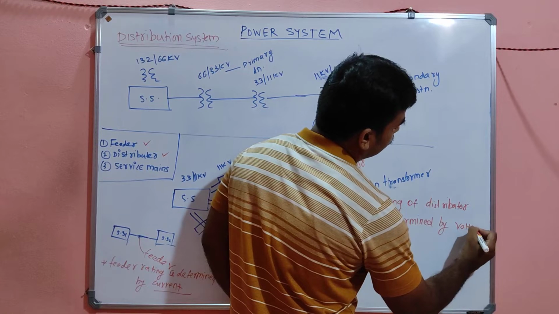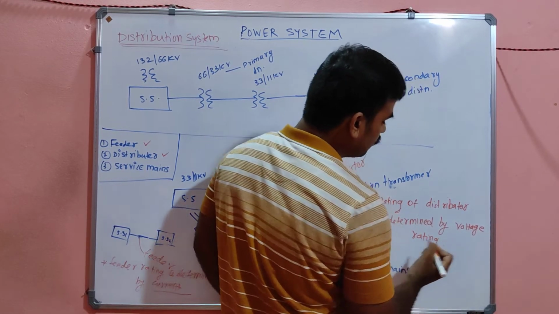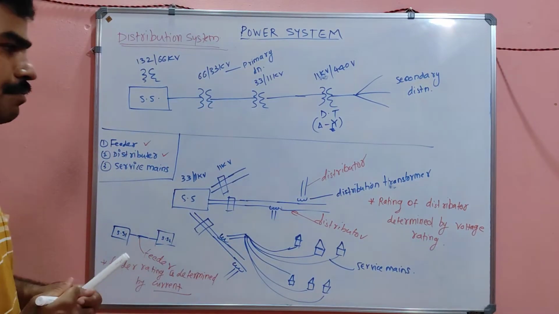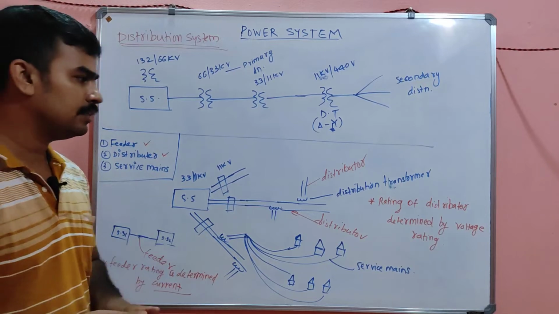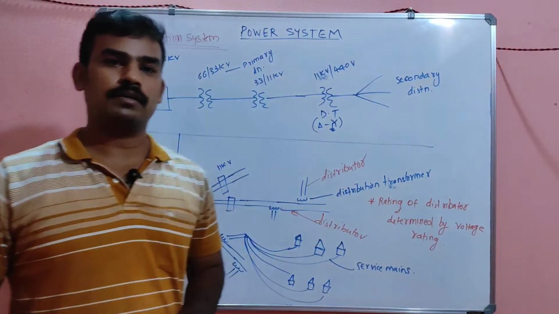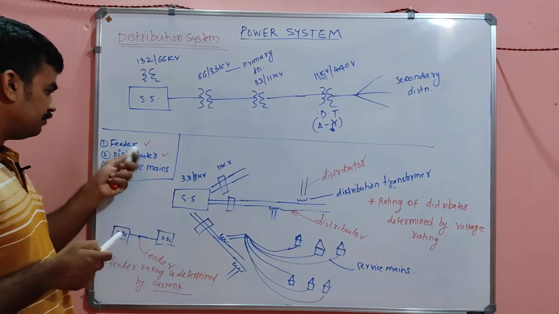Determined by voltage rating. Very important term, my dears. Very important. You have to note down. Feeder rating is always current rating. Distributor rating is always what? Voltage rating. And after that, so we completed feeder and distributor.